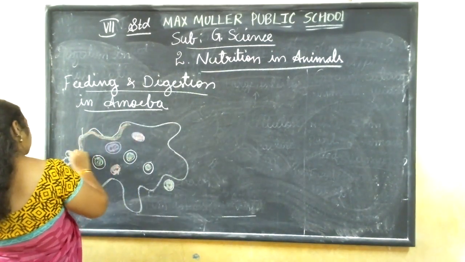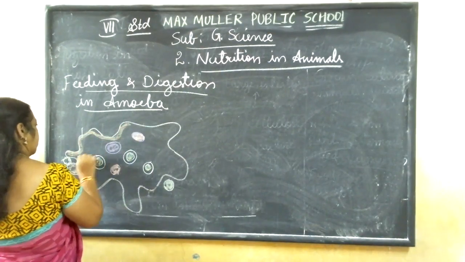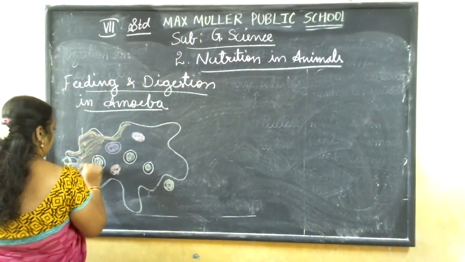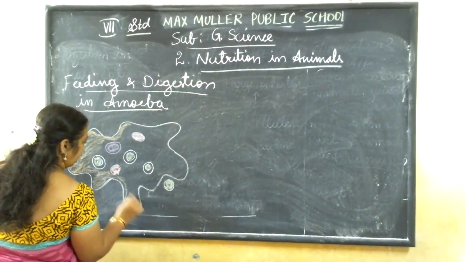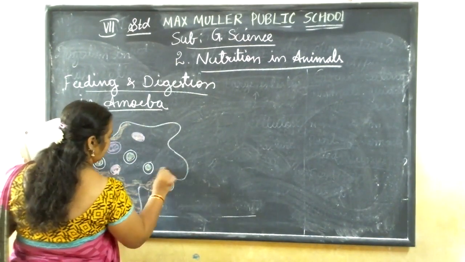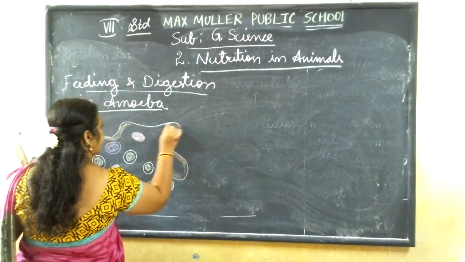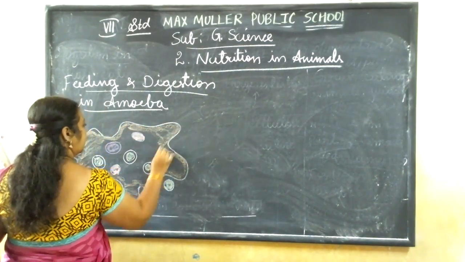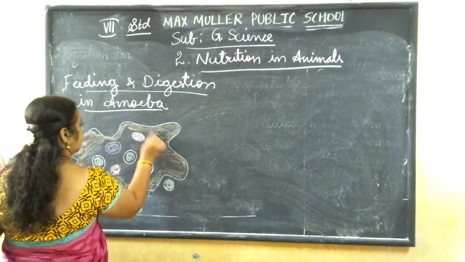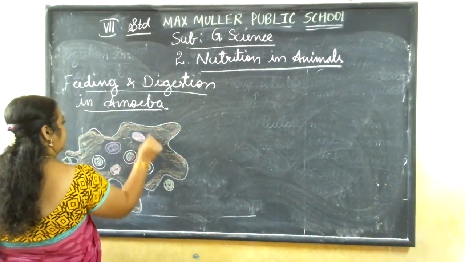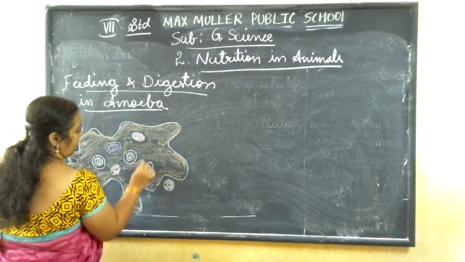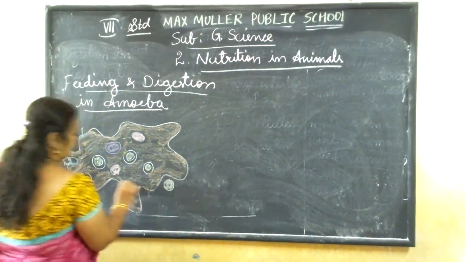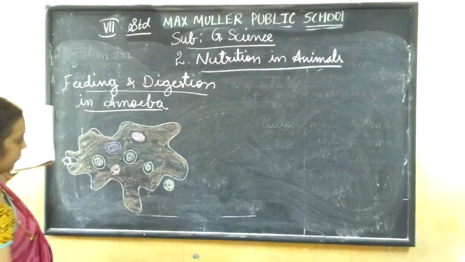So this is the structure of amoeba. This yellow colored part I am drawing here is the jelly-like cytoplasm. Let me finish this one. You also must learn to draw this figure, children. In biology you have to learn to draw the figures, and that too very neatly.